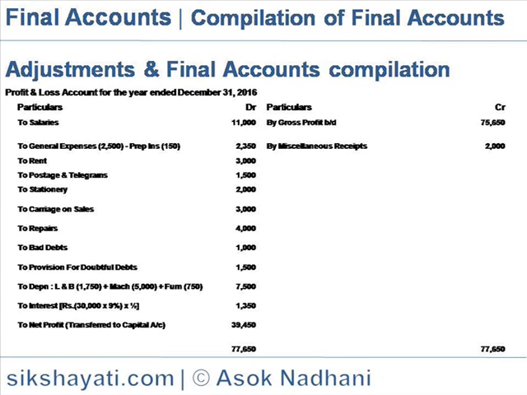Interest is 9% on 30,000 for 6 months, because the amount was taken in the middle of the year, on 1st July 2016. So interest at 9% on 30,000 for 6 months is 1,350. Net profit is the difference between the credit and debit side, 39,450, which is carried to the capital account.